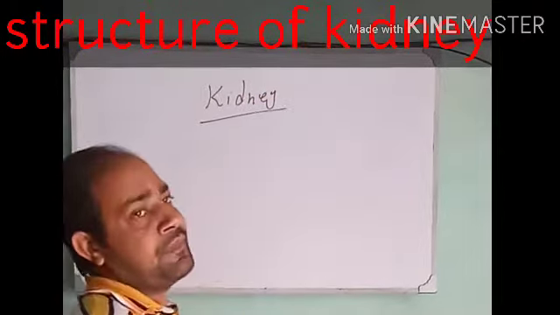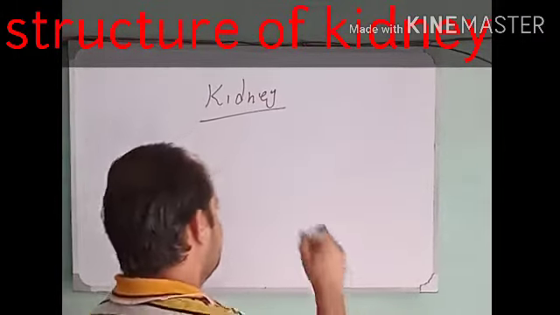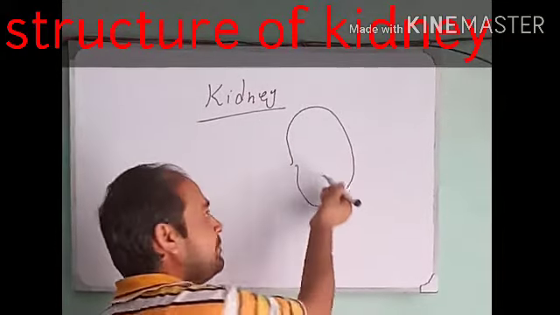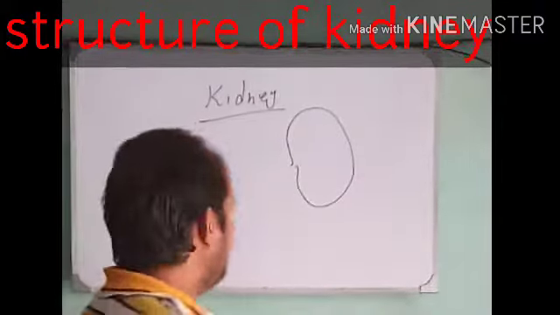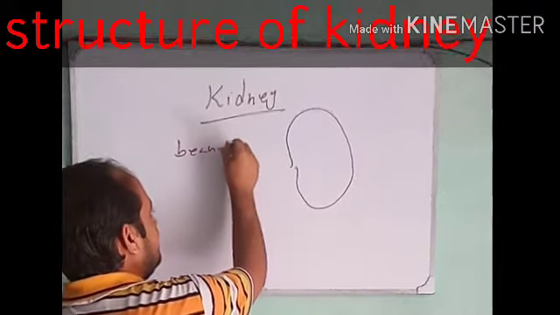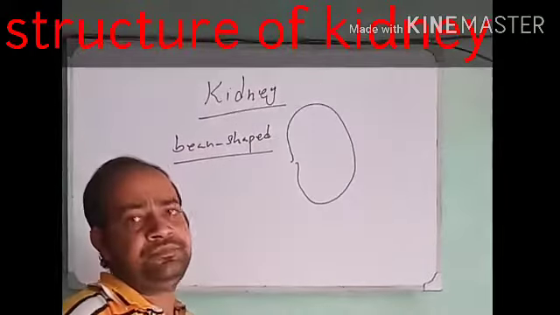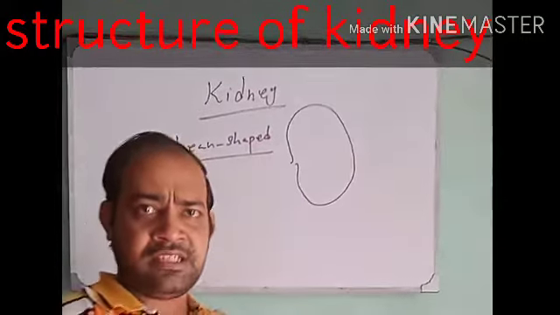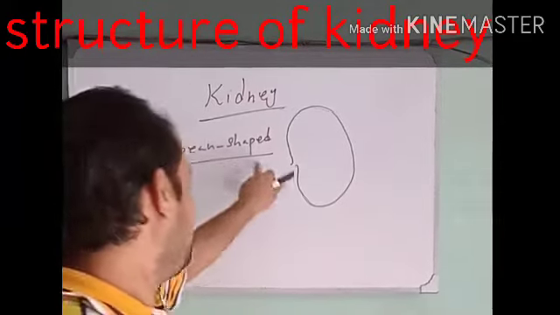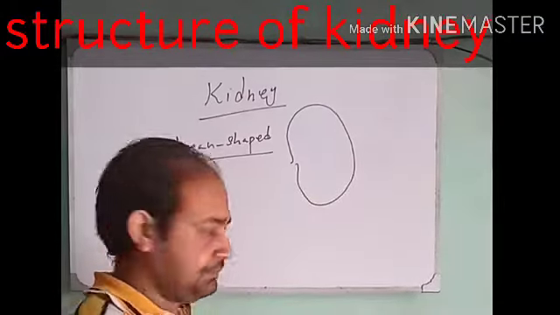Today I will tell you about the kidney and its structure. Kidney is a bean-shaped organ like this. Its function is to produce urine. This is the major function of the kidney, to produce urine. Its shape is like a bean.